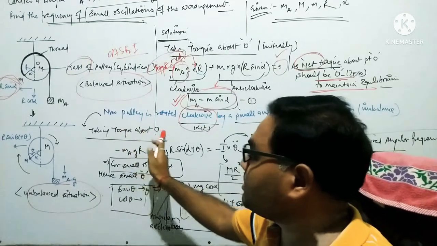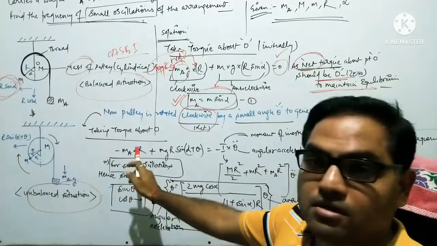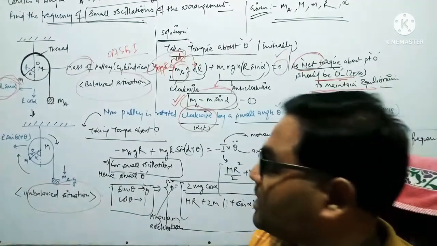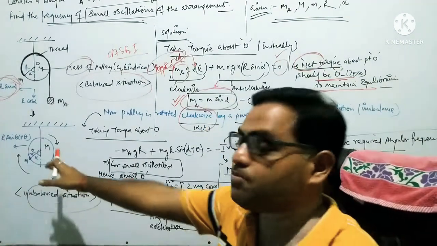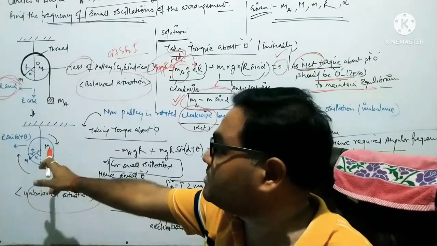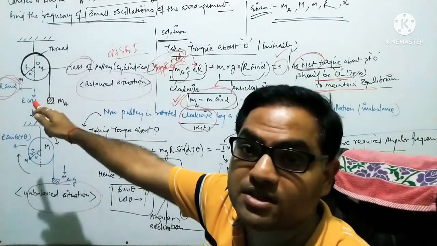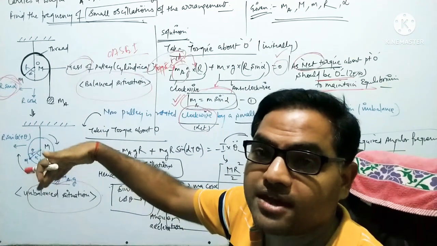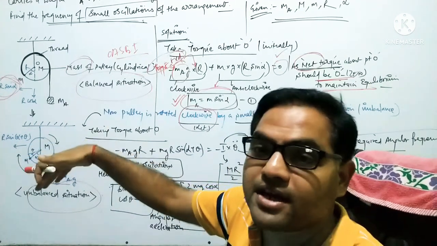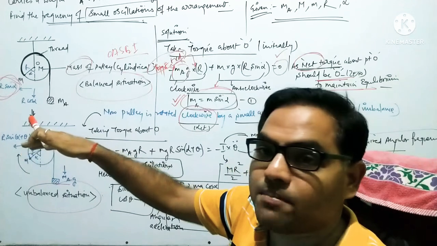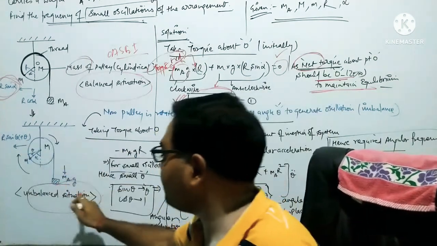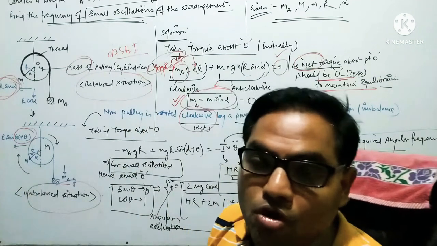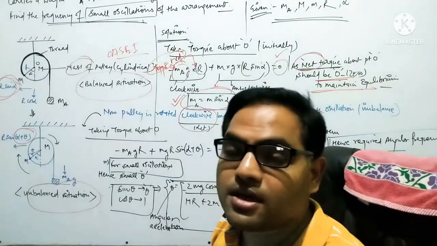Now taking the torque about the point O again, the change that appears is in the angle for the point mass m. In the previous condition we considered the distance r sin alpha, but here it is r sin(alpha plus theta), because now the angle m makes with the vertical axis will be alpha plus theta, not alpha.